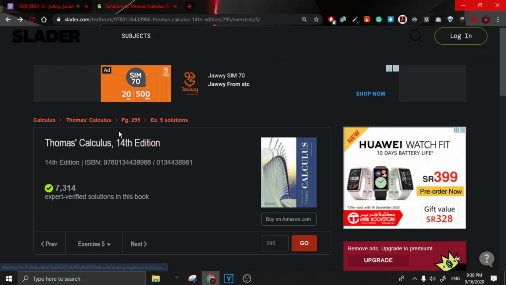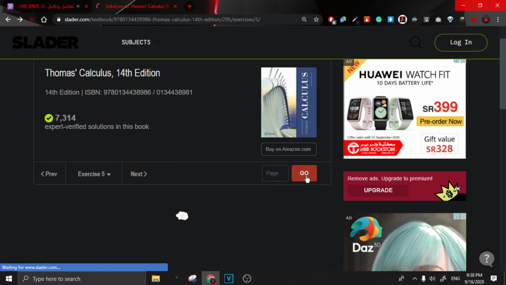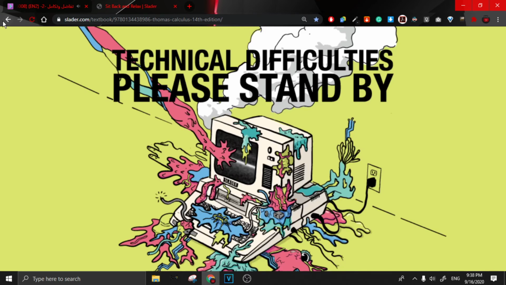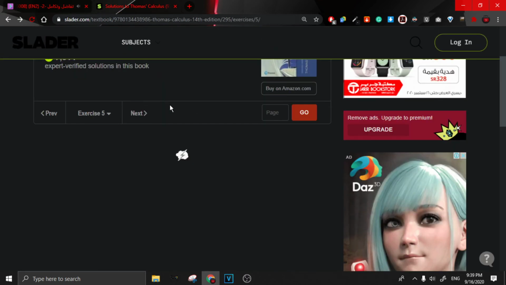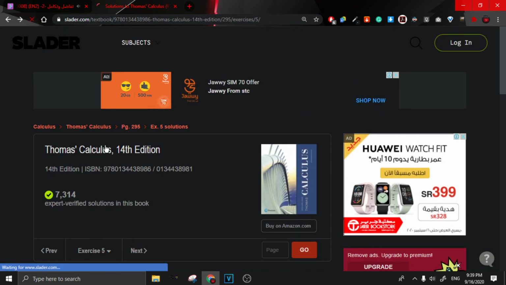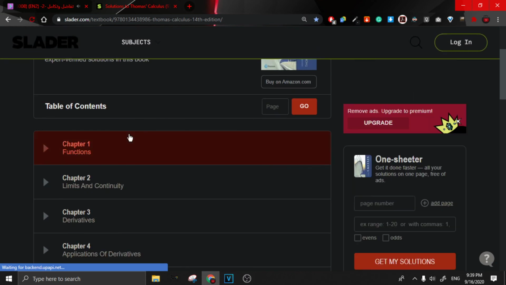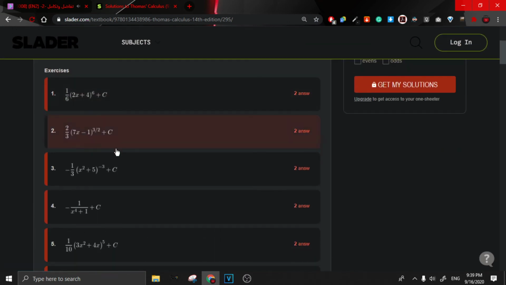We get 1 divided by 2 du is equal to 3x plus 2 dx.